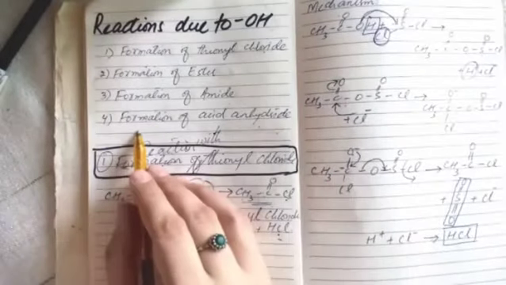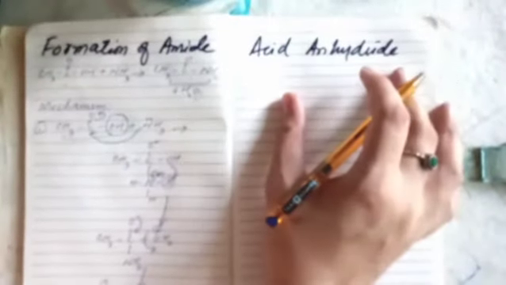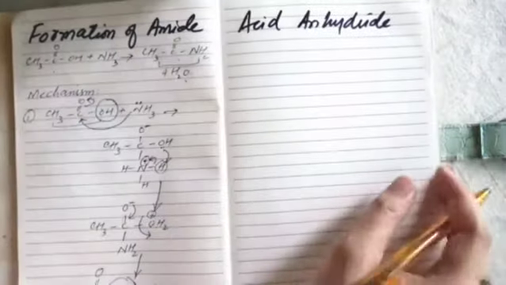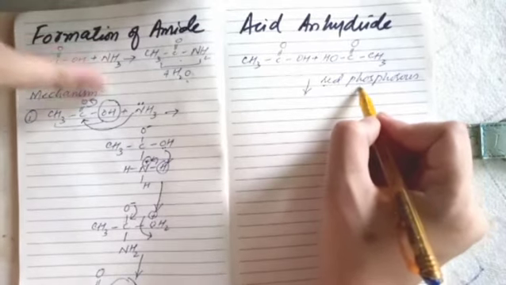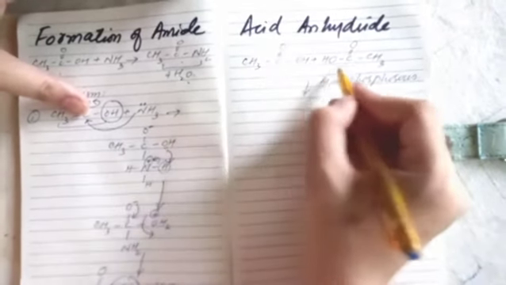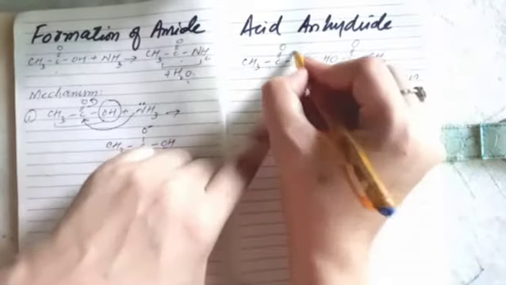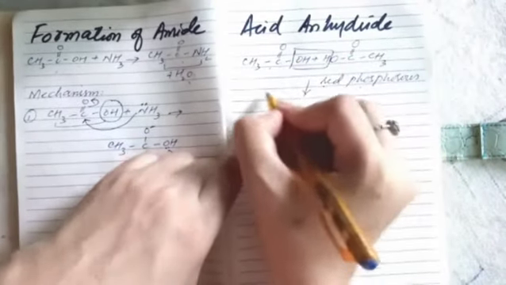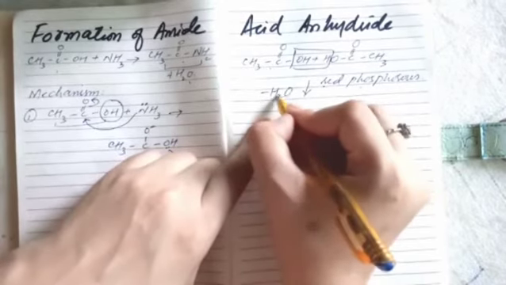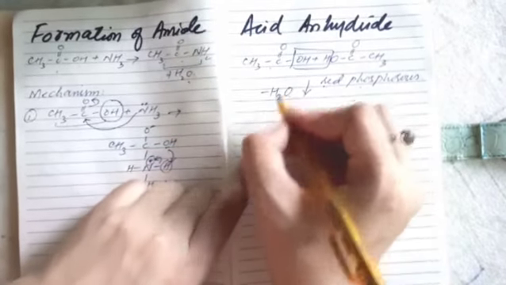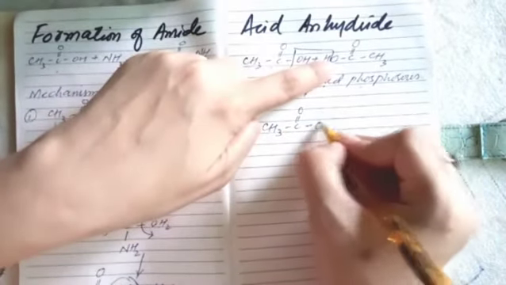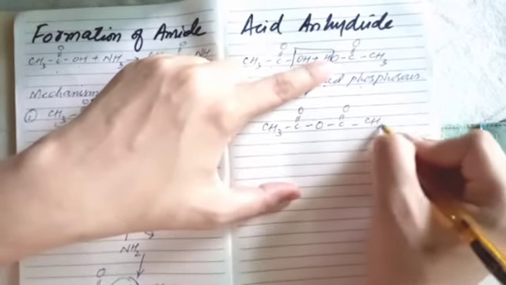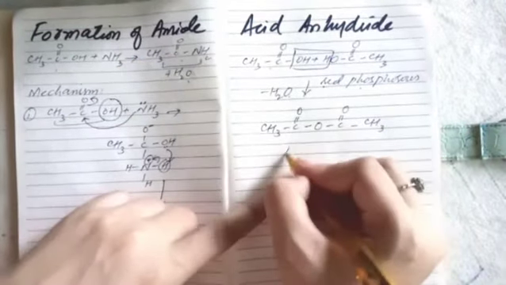Next, formation of acid anhydride. Acid anhydride is formed by carboxylic acid by removal of water or by using dehydrating agent. When we use red phosphorus as a dehydrating agent and 2 moles of carboxylic acid, this water gets removed, and by the dehydration of this water, we form CH3, C double bond O, O, C double bond O, CH3, and you have read that it is acid anhydride.